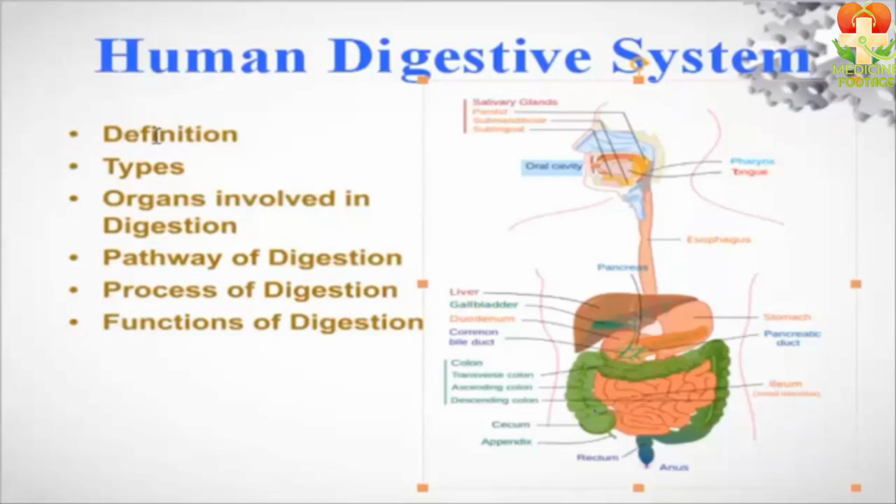Then, we will discuss the different types of digestive systems. After that, we will cover the organs involved in the digestive system. Next, we will look at the digestive pathway from start of digestion to the end point of digestion. After that, we will go over the process, how digestion takes place and the processes involved. Finally, we will study the functions of digestion.